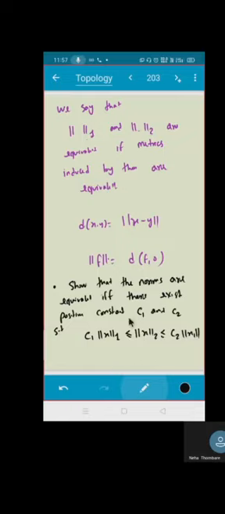See, it is much easier to prove in the case of norm because we need only one vector, that is x. But in the case of a metric, I need two, d of x, y. So I can write the same thing in terms of a metric also. That is, c1 d1 is less than or equal to d2, and that is less than or equal to c2 d1. Then we say that the metrics are equivalent.